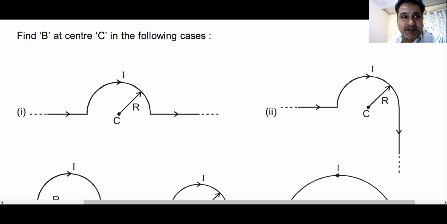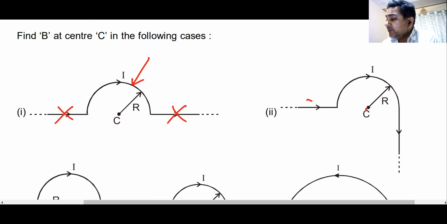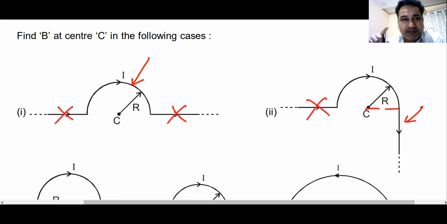These are simple questions. Find the magnetic field at the center. We will discuss it fast. Due to this, it will be 0. Due to this, it will be 0. You just have to find the magnetic field due to the semicircular part, mu naught I by 4 pi r multiplied by 180 degrees in radians, pi. That is the answer. To find this magnetic field, this will get cancelled. Due to this wire, it will be mu naught I by 4 pi r times sin theta 1 plus sin theta 2. One angle is 0, the other angle is 90. And this is mu naught I by 4 pi r multiplied by 2 multiplied by pi. Do you understand this? Yes or no?